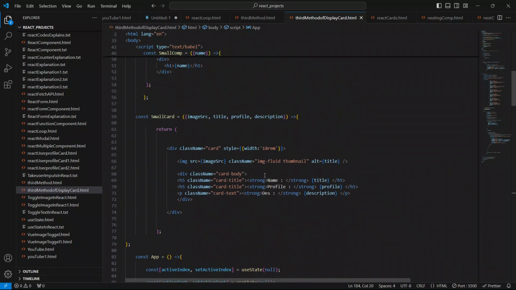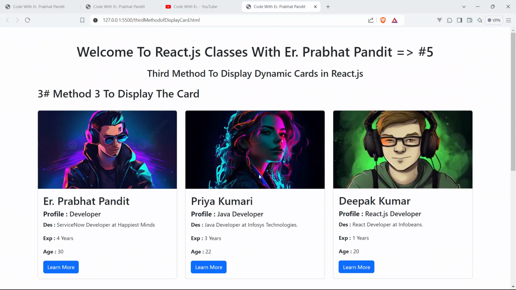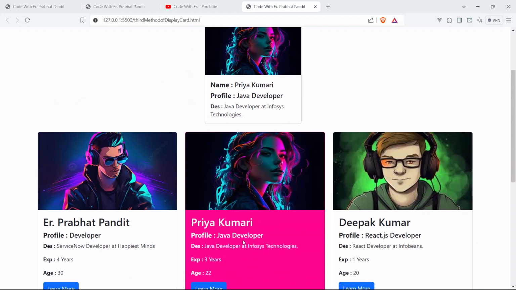So go to the card component, and we have to give here overflow hidden class. Okay, save your code, go to the browser, and now click anywhere. See, now it's looking cool with the small little rounded corner. Okay, rounded corner. So this is currently clicked, currently active Priya Kumari card.